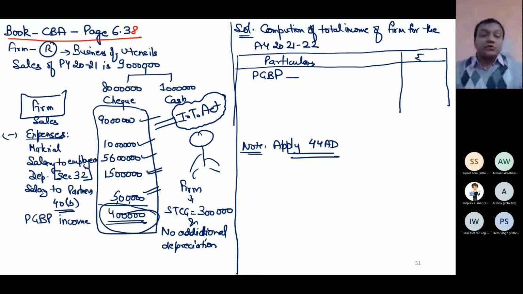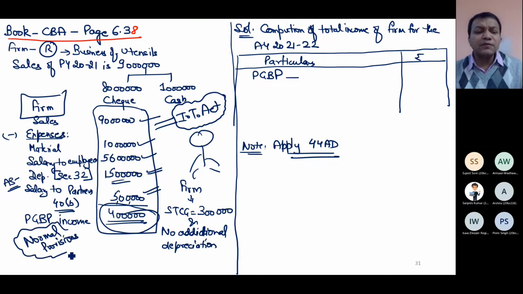Sometimes this figure can also be wrong. Suppose they say that depreciation as per accounting standard is given. Then you will compute depreciation yourself as per section 32. Now this is the normal provision, but normal means valid provision of the IT Act. Normal provision doesn't mean that I will write something which is beyond the Income Tax Act. If depreciation is written in the bracket as section 32, that means this normal provision is following all the applicable provisions of PGBP.